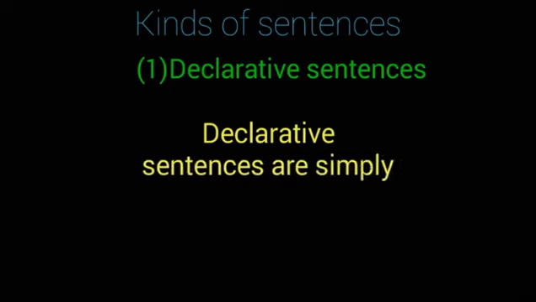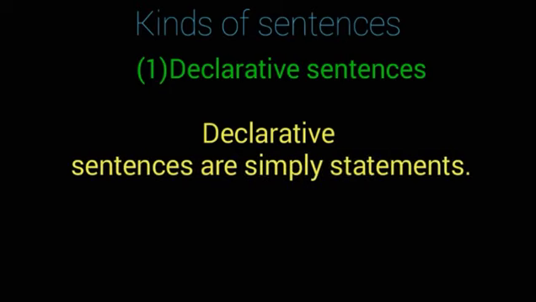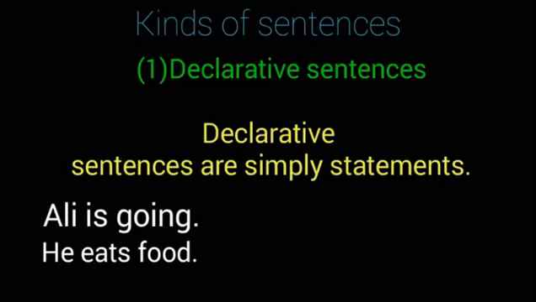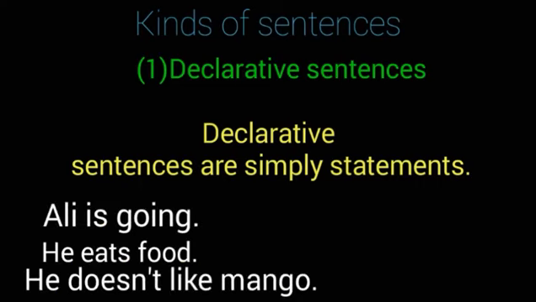Declarative sentences are simply statements. Either these statements can be positive or negative, but they are statements like Ali is going, he eats fruit, he does not like mango. These are the declarative sentences.